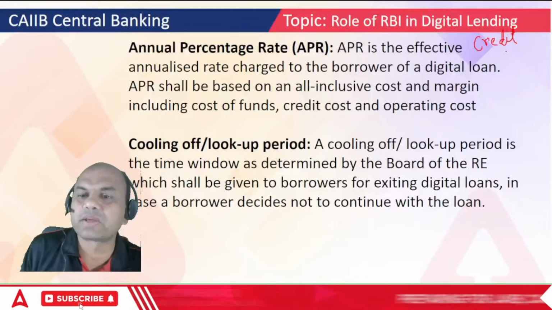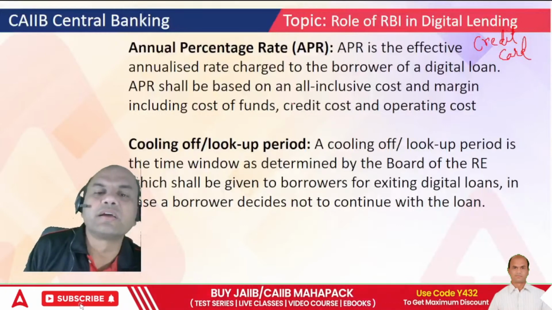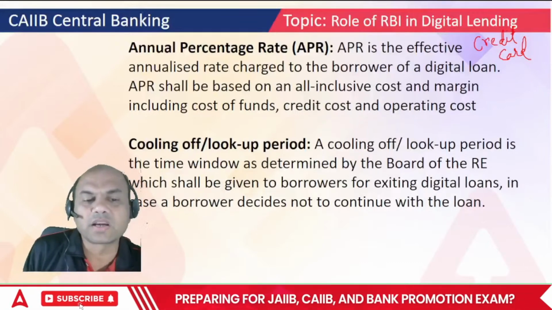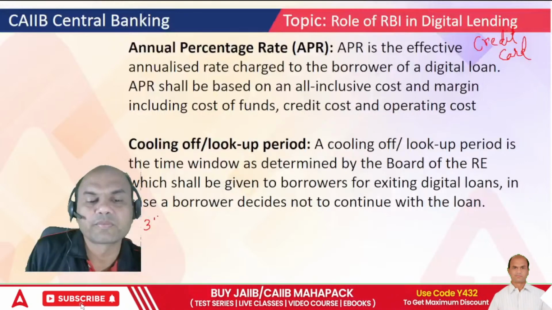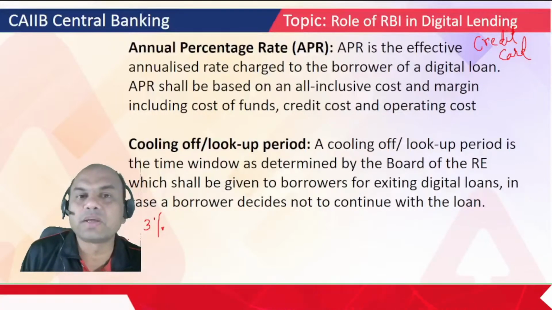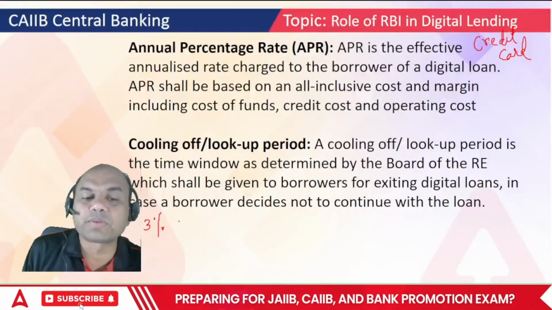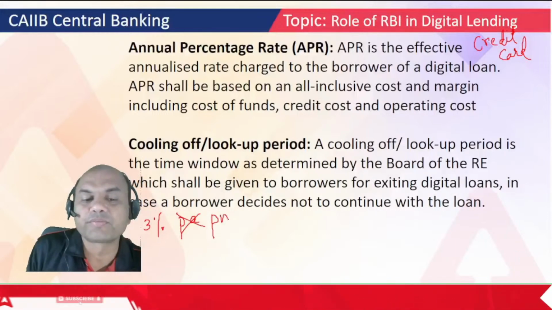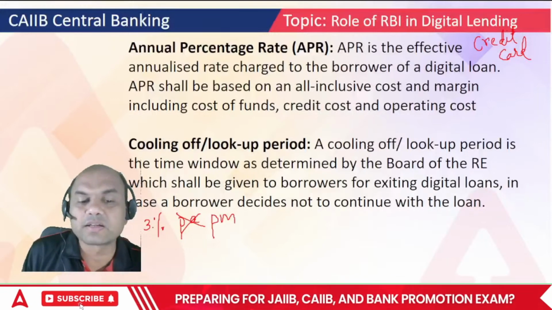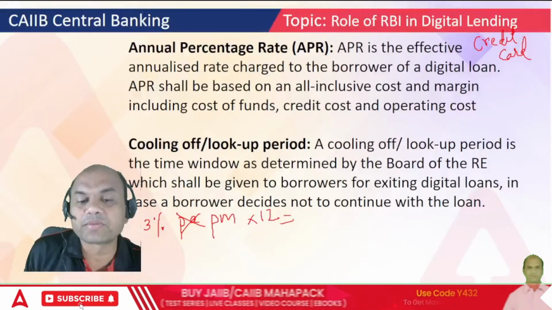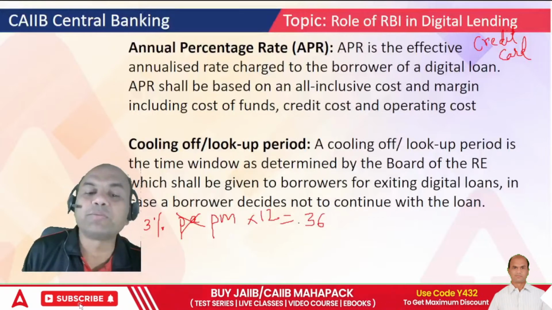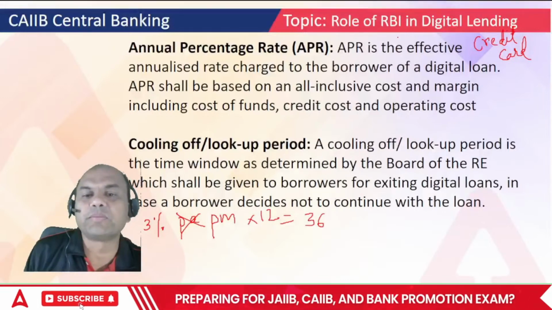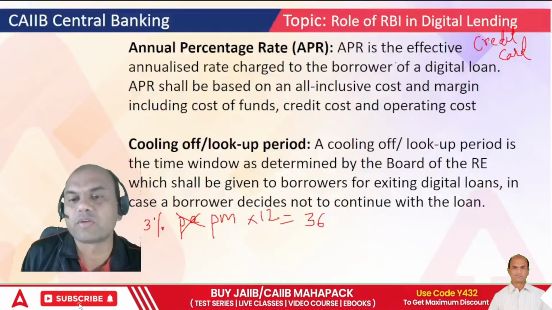What is APR? Let me keep it very simple. In loans for credit cards or even some personal loans, what do they tell you? Sir, our rate of interest is only 3%. You assume that it is 3% per annum, but no, it is 3% per month. So what does APR become? Per month it is 3%, multiplied by 12, so it becomes 36%. So APR means multiplying the per month rate by 12. That's APR, the effective annualized rate charged to the borrower of a digital loan.